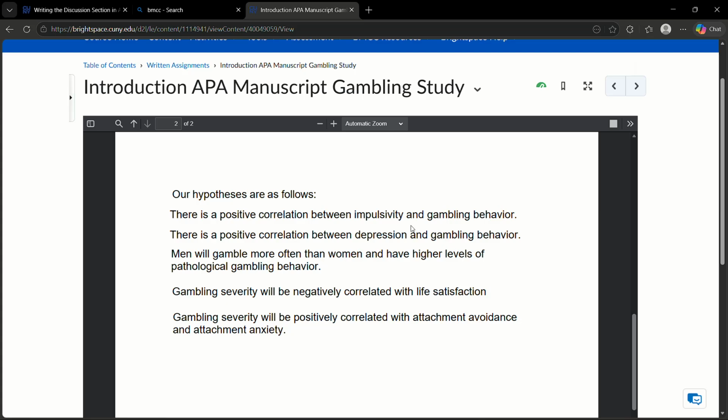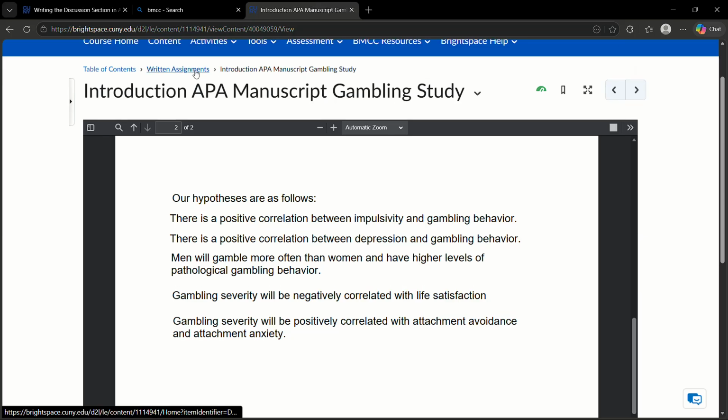Positive correlation between impulsivity and gambling. Second hypothesis is positive correlation between depression and gambling. Third hypothesis is that men will gamble more often than women and have higher levels of pathological gambling behavior. Fourth hypothesis is gambling severity will be negatively correlated with life satisfaction. And the fifth hypothesis is gambling severity will be positively correlated with attachment avoidance and attachment anxiety.